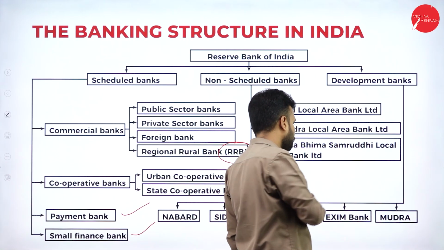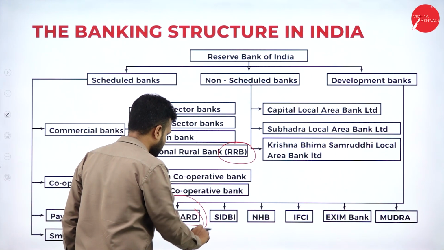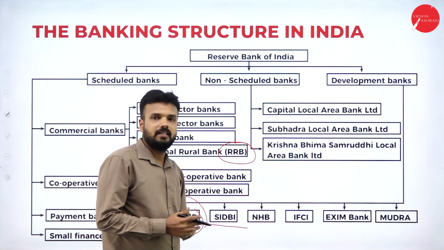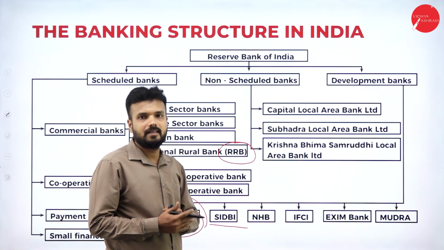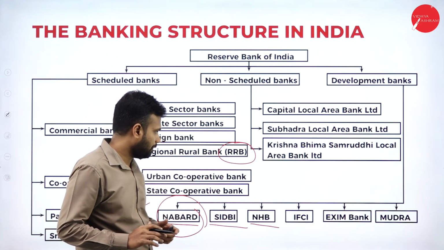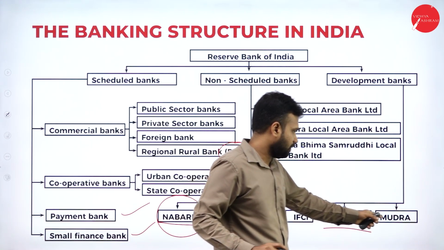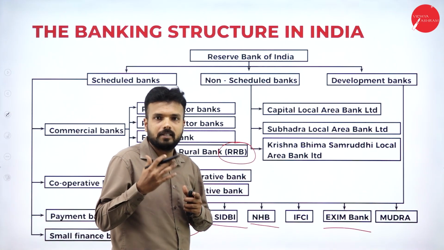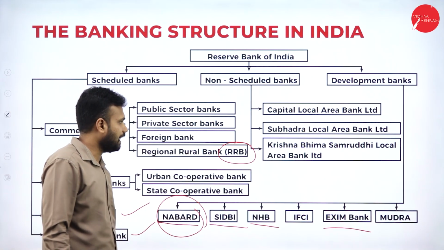When it comes to development banks, NABARD has been established for the development of the agriculture structure in India. IDBI Bank, the Industrial Development Bank of India, has as its main motto the development of industries. National Housing Board provides housing facilities for the people. Then IFCI Bank, Exim Bank, the Export Import Bank of India, and Mudra. These are all the different agencies established to support the development of our economy. Hence, this is the actual banking system in our country.